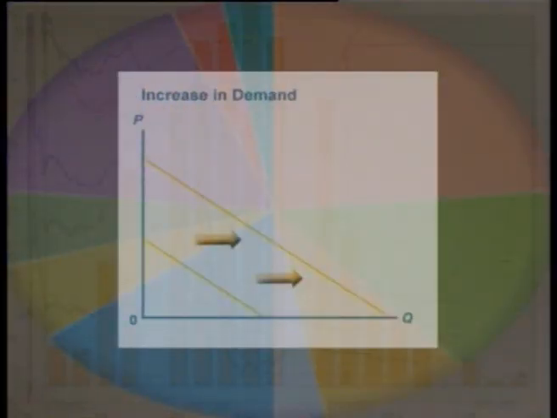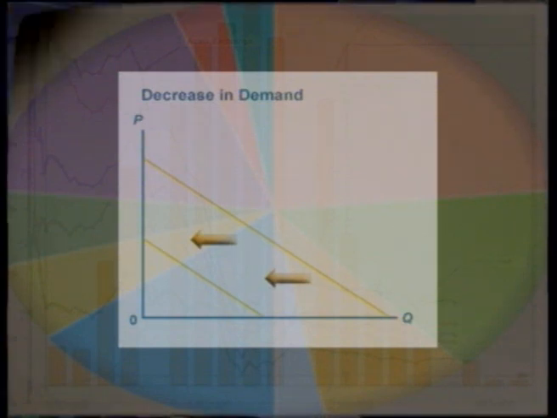Whenever the demand curve shifts downwards, then that is known as a decrease in demand. So, when the demand curve moves upwards to the right, it is known as increase in demand. When the demand curve shifts downwards to the left, it is known as decrease in demand.